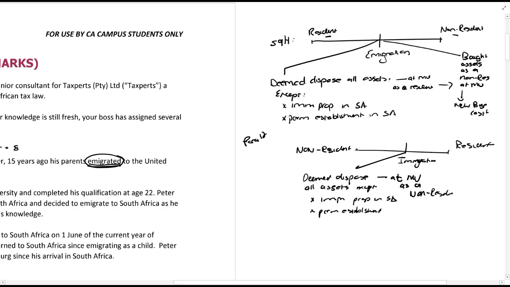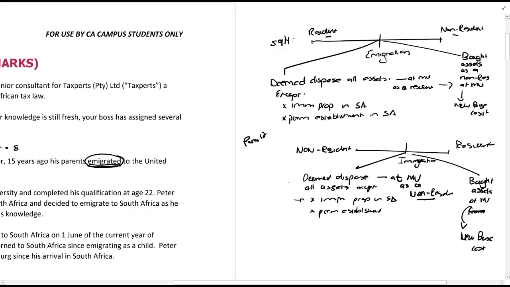Now, what happens when a non-resident sells, well, not immovable property, what happens when a non-resident sells an asset that is located in America, for example? Nothing for South African tax, right? Then you here treat it as a resident, as if you bought the assets at market value, and that gives you a new base cost. So this is basically how it works.